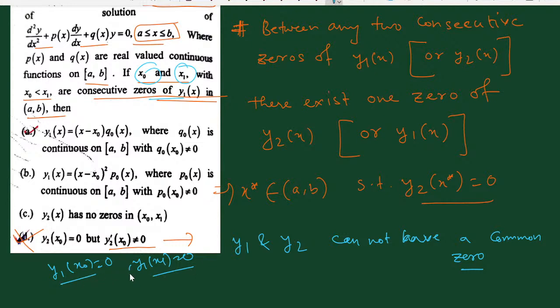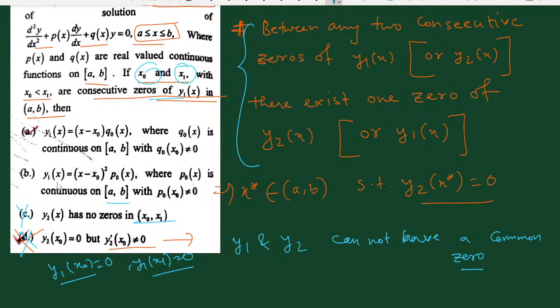Therefore these two are zeros of y1, so they cannot be zeros of y2. This is an incorrect option. y2 has no zero in x0 x1 is also incorrect from this result. One zero exists in between x0 and x1 of y2. And this option says that y1(x) is equal to (x minus x0) square p0(x), where p0(x) is continuous on the closed interval AB with p0(x0) not equal to 0, but this is never true.